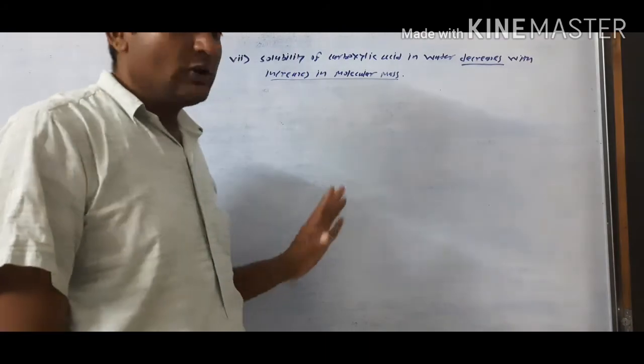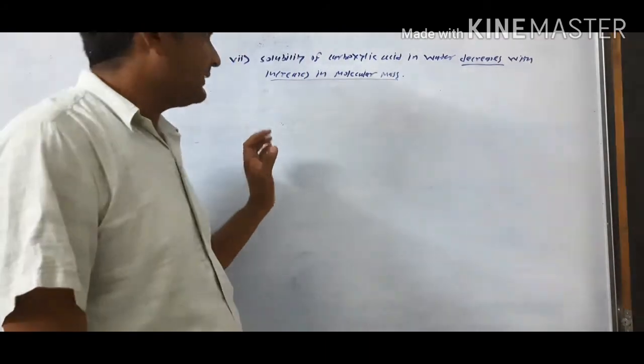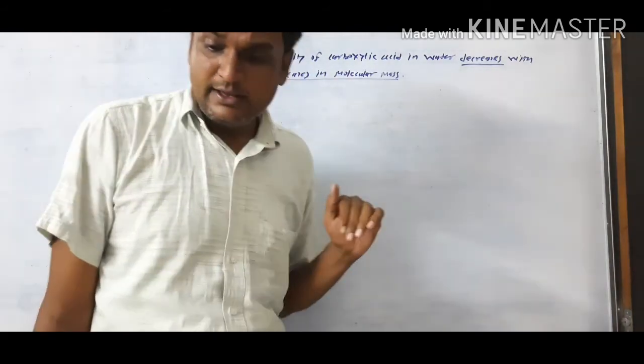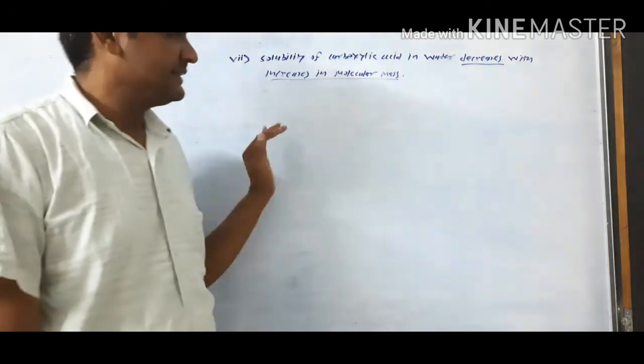Here we complete the topics of the physical state, boiling point and solubility of the carboxylic acid. In the next lecture, we will see the polarity of the carbonyl group.